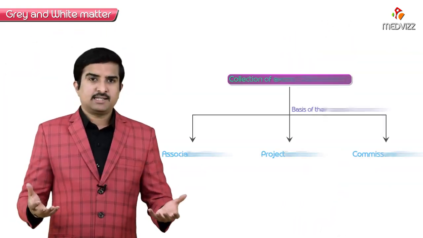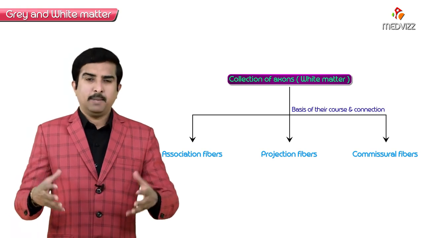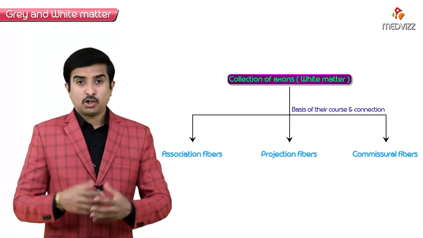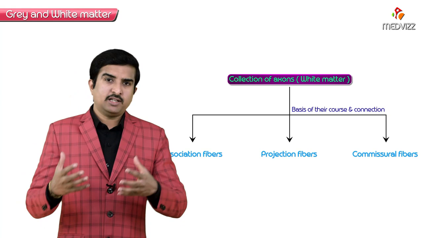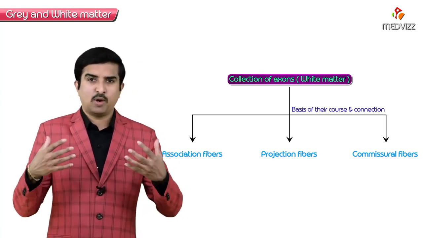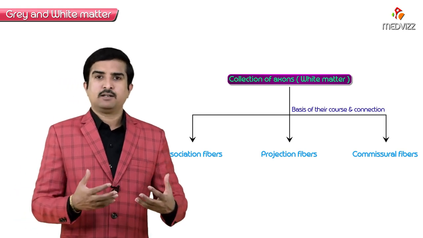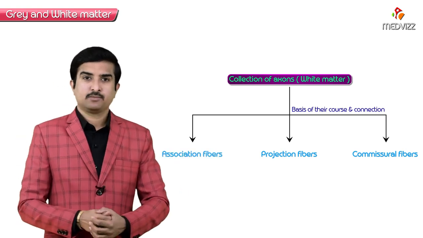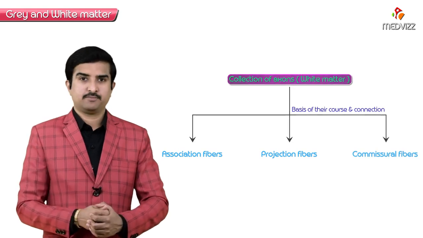So we can say that collections of axons are categorized mainly on the basis of their course, and not only that, on the basis of their connection. So based on their course and connection, these white matter fibers, or white matter tracts, are classified under association fibers, projection fibers, and commissural fibers.